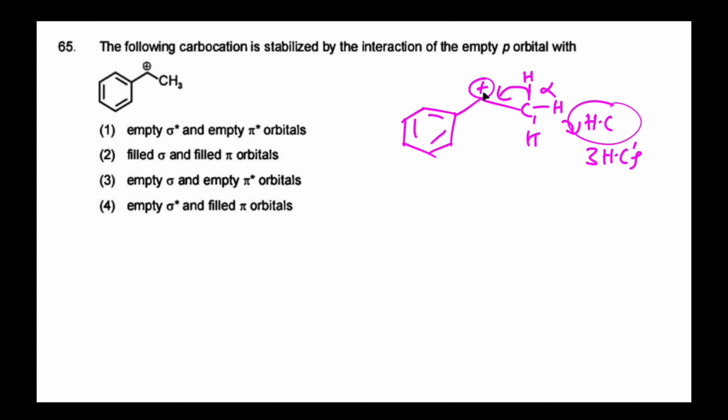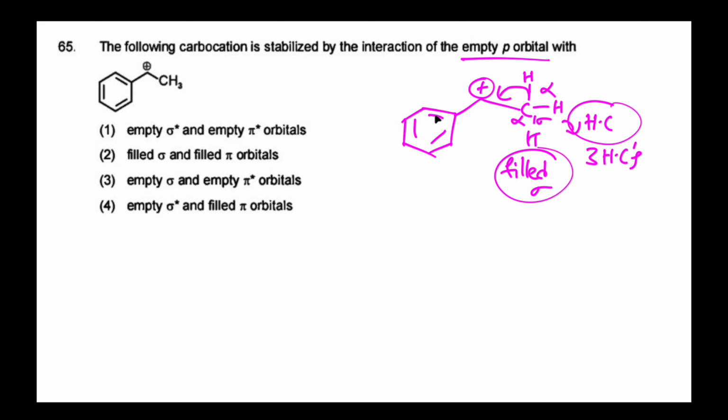This is a benzyl carbocation. In this benzyl carbocation, the adjacent carbon is called the alpha carbon. This alpha carbon contains 3 hydrogens. So it can donate alpha C-H sigma bonding electrons towards the pi bond, that is the empty p orbital, the vacant p orbital containing carbon atom. Which electrons are moving? Sigma bonded electrons, filled sigma bonding electrons. Filled sigma bonded electrons will overlap towards the vacant p orbital containing carbon atom, that is called hyperconjugation.